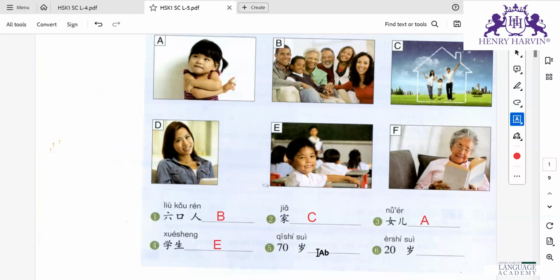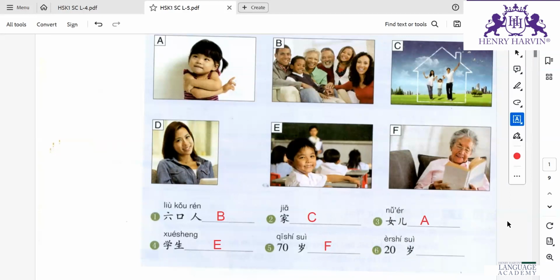Next one we have 70岁. 70 is which number? 70. Suì, I have told you, is old. So 70 years old would be F. Okay. Next one, try reading. 20岁, one by one, in the sequence with the tone. 20岁.